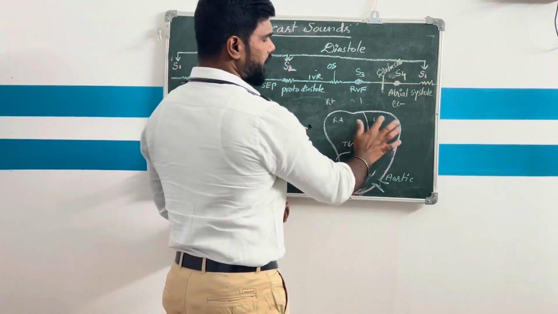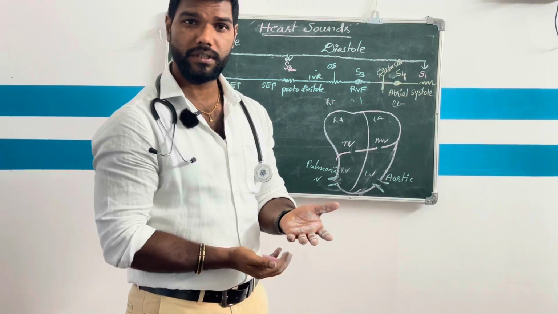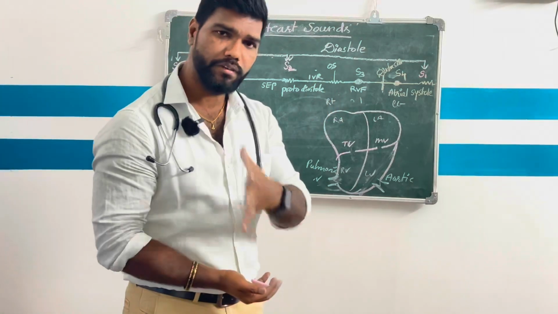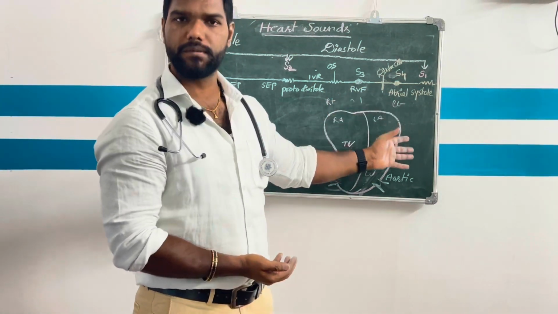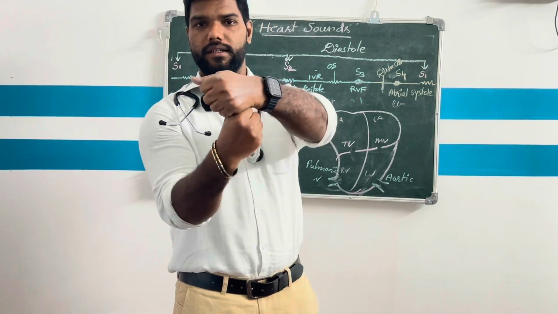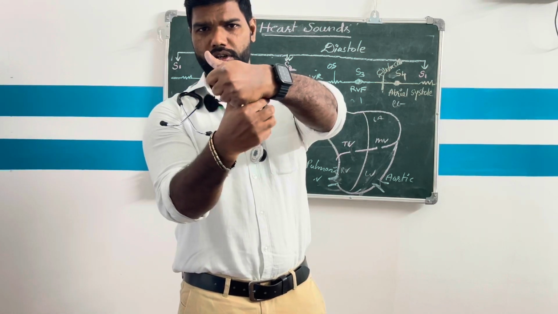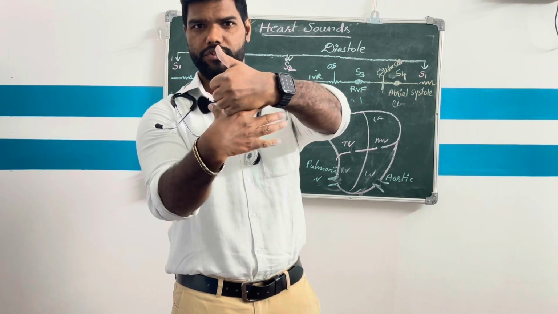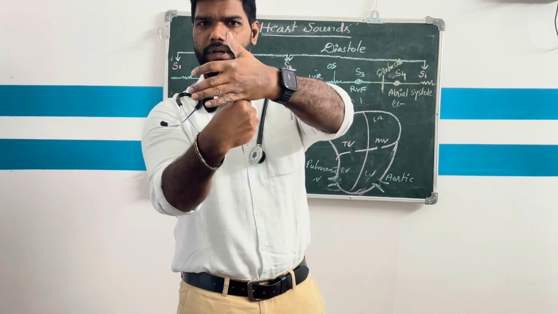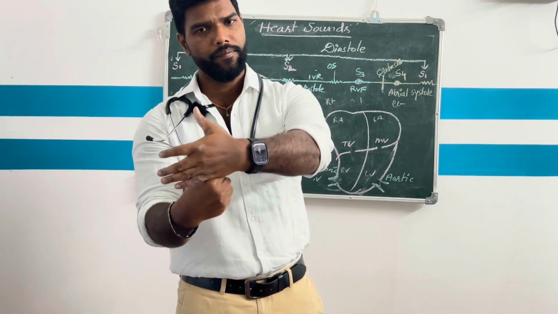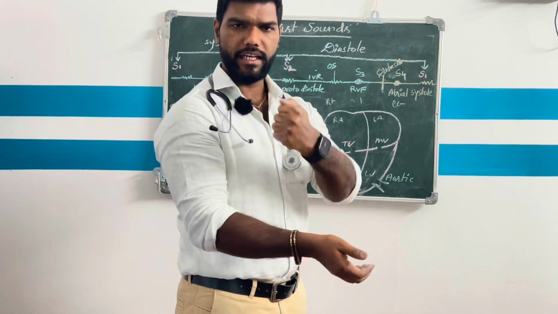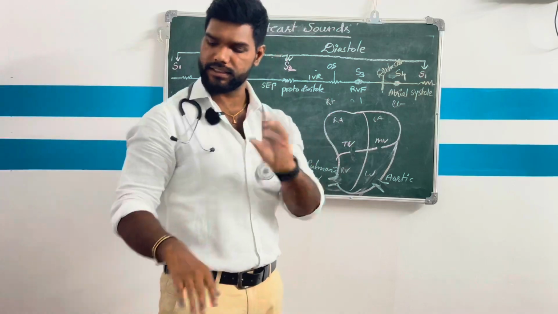After filling with blood, the atria pump into the ventricles, the left ventricle and right ventricle. Both atria are filled with blood. See here, this is the heart. Systole, diastole, systole, diastole. In atrial systole, blood is pumped into the ventricle. In ventricular systole, blood is pumped into both the aorta and the pulmonary trunk. Systole means contraction, pumped out. Diastole means relaxation, filled with blood. Right? That is a simple concept.